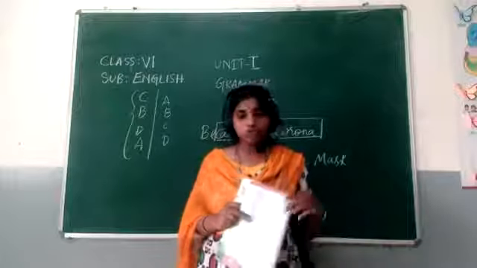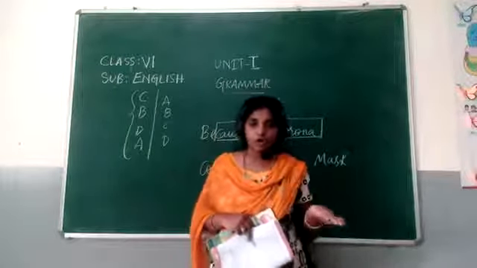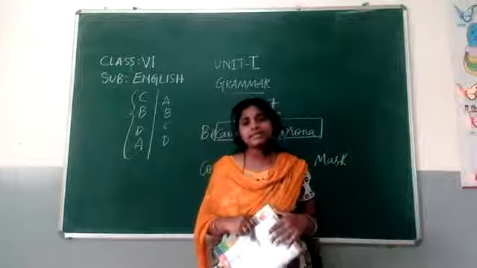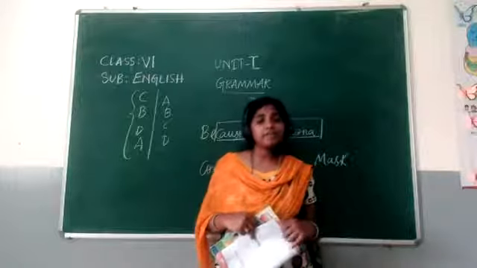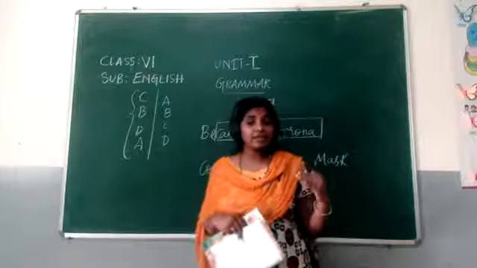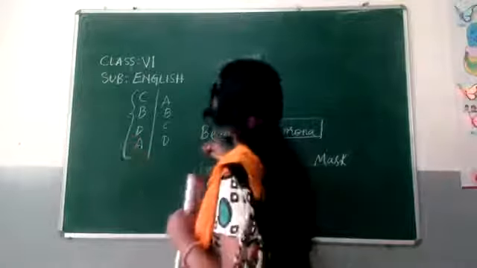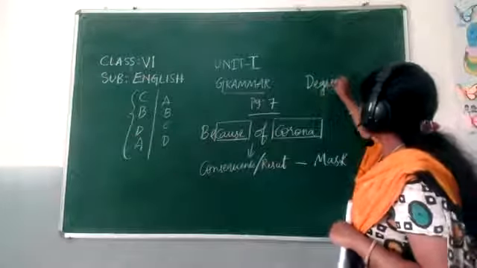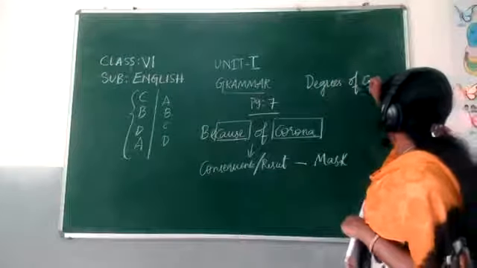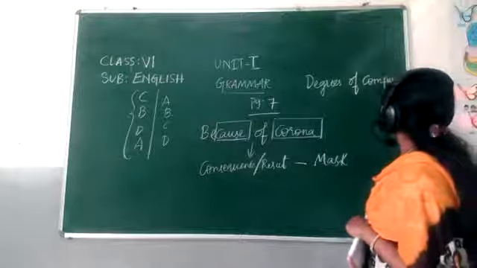So we got to know about adjectives. Adjectives add more meaning to nouns or pronouns. So what is this degrees of comparison? Degrees of comparison means that a comparison is at what level? See, I'll write here. Degrees of comparison.